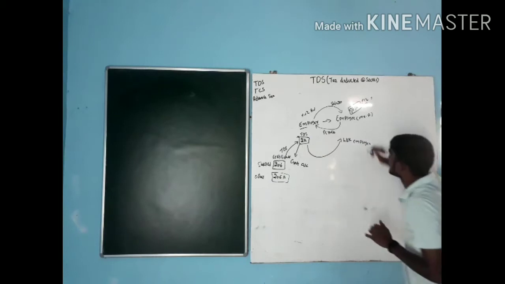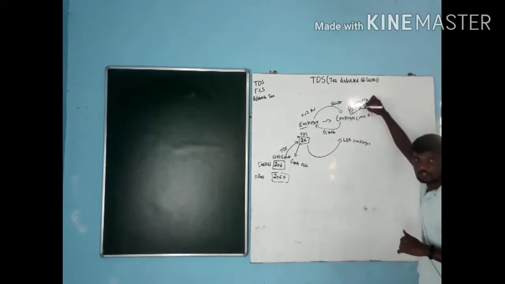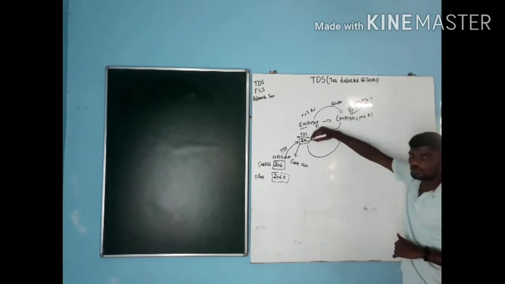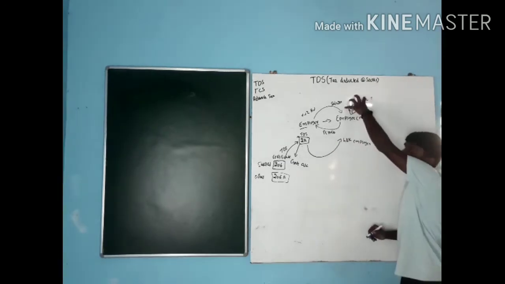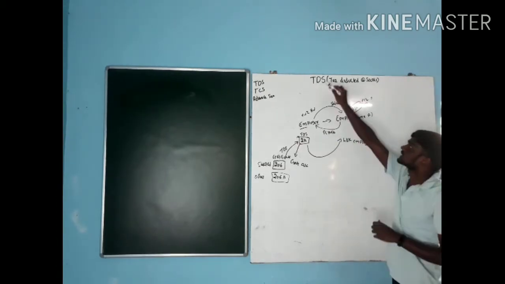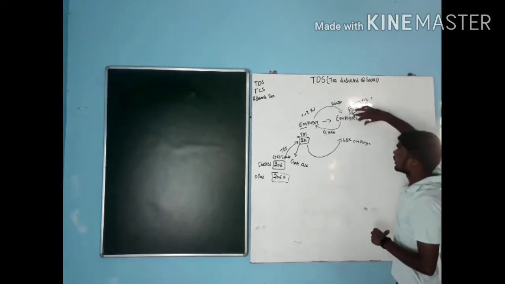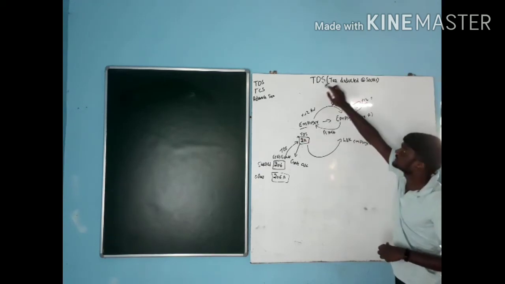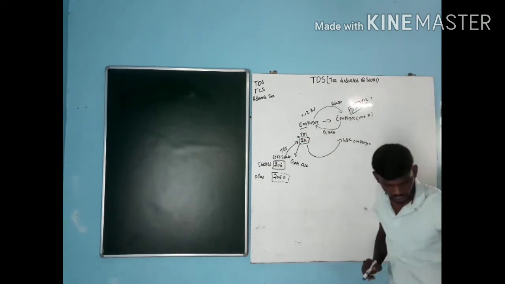See, from the employee's point of view, this is my source here. So what is my source here? 50,000. Out of this 50,000, how much did they deduct? 2,000. From my source, they deducted 2,000. The remaining amount they pay to the employee. That is tax deducted at source. On my source, they deducted some tax. It is tax deducted at source.